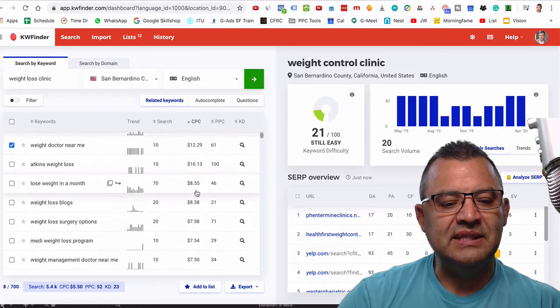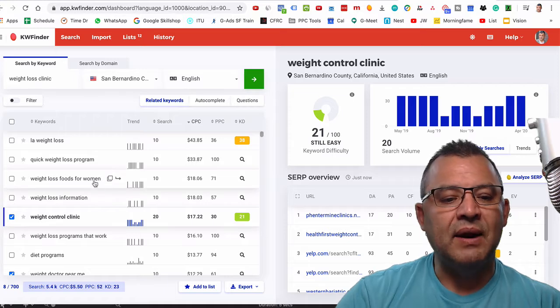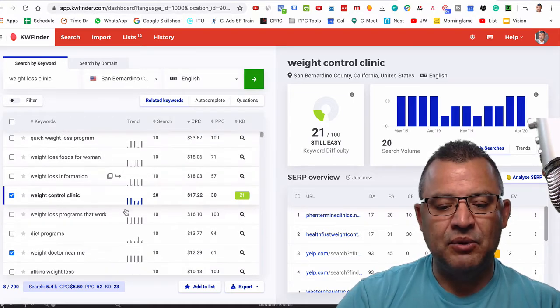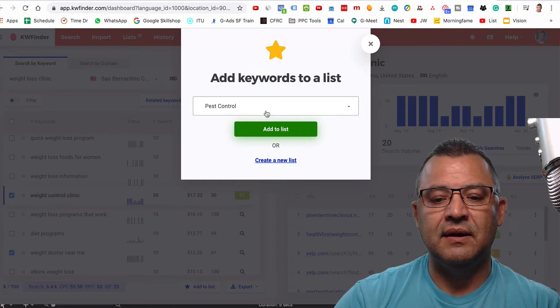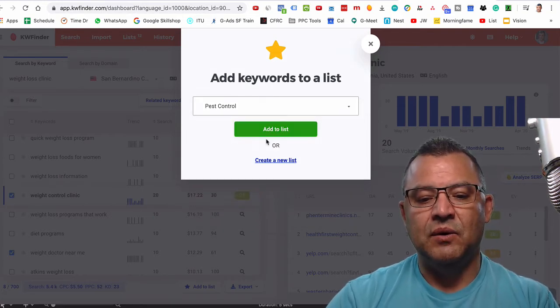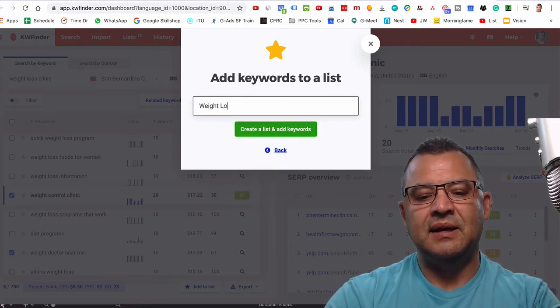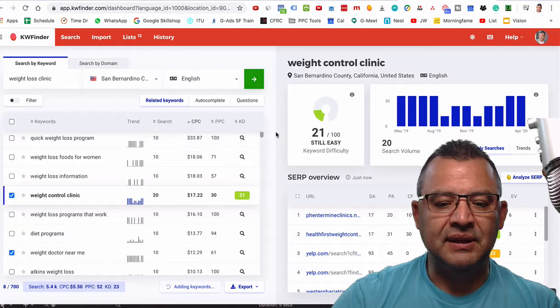It's not too expensive. And so once I have all of my keywords, what I do is I just add them into my program. When I go to add to a list right here, I can go to one of my saved items, or I can create a new list, and I can go here, weight loss center. How about if I spell that correctly? And I'll put that in there.